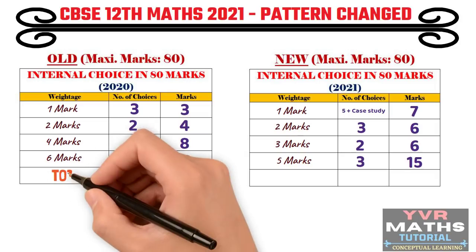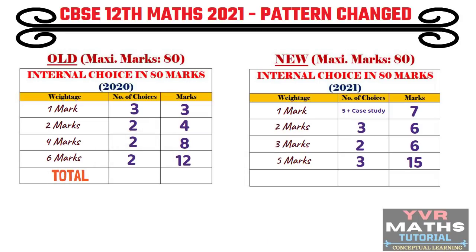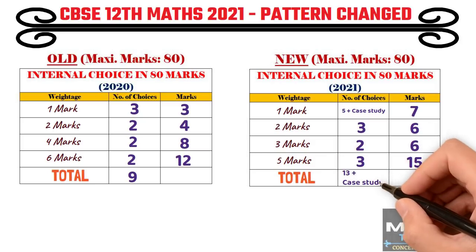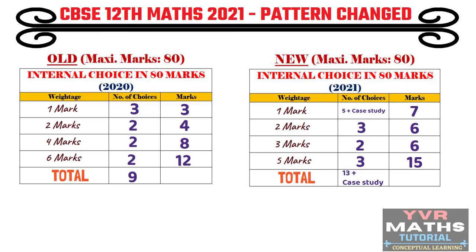So the total number of choice questions in the old pattern is 9. In the new pattern, the total number of choice questions is 13 plus 2 case study questions. So in total, 15 questions have a choice. Compare here: in the old pattern we have only 9, in the new pattern we have 15 questions. So comparatively, this year we have more choice questions.